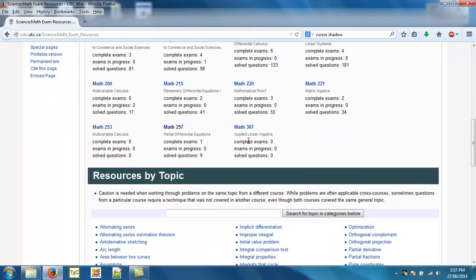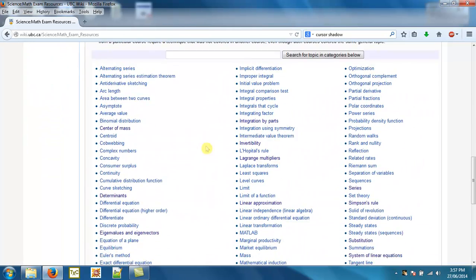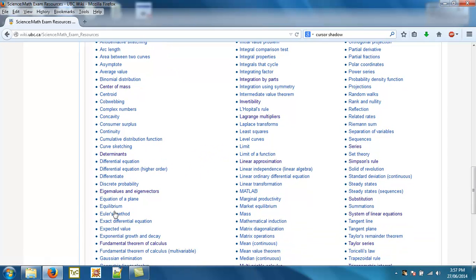And below it we have resources by topics. So if you want, you can also search for topics based on just the title of it. For example, if you're looking for questions on determinants, or on, say, integration by parts, you can click here and it'll take you to a page for that topic.